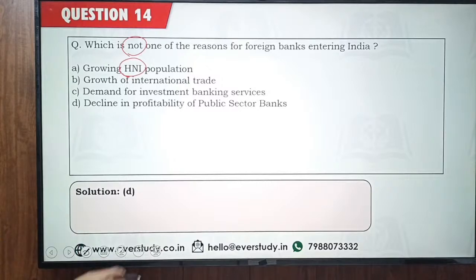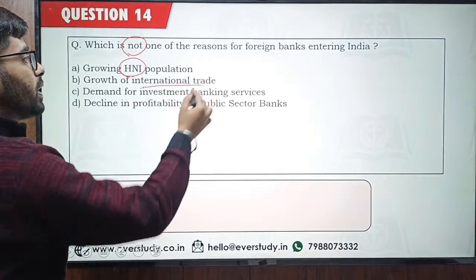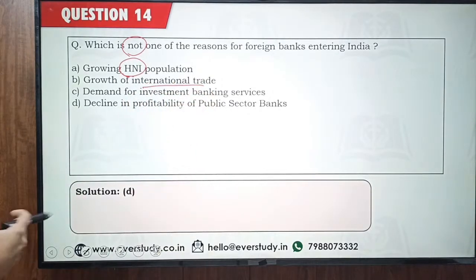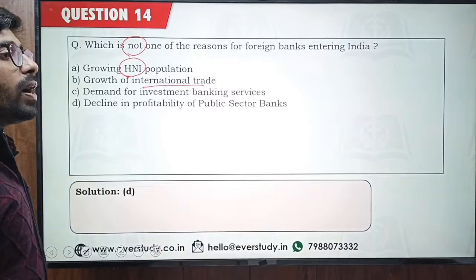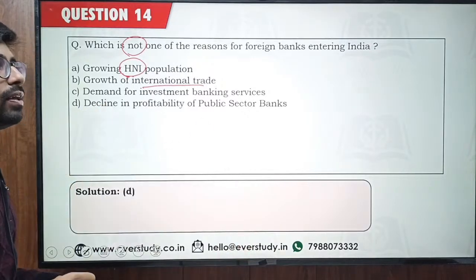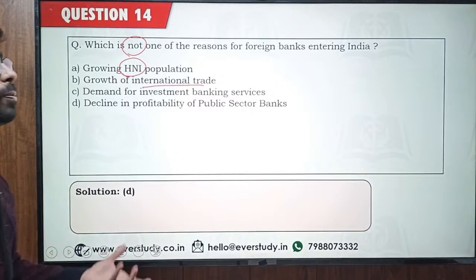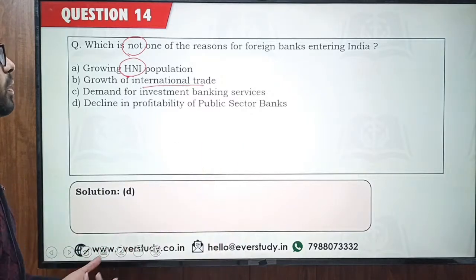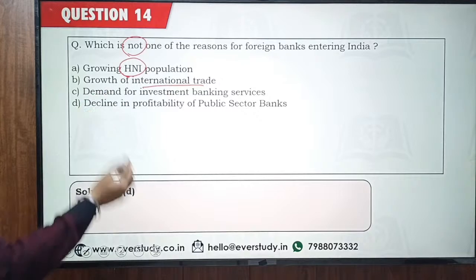Let's see. Okay, so huge population in India, growth of international trade. If international trade is rising, Indian companies are entering foreign markets and foreign companies are entering India. Foreign companies would open their accounts with the foreign banks in India. So growth of international trade is again one of the reasons.